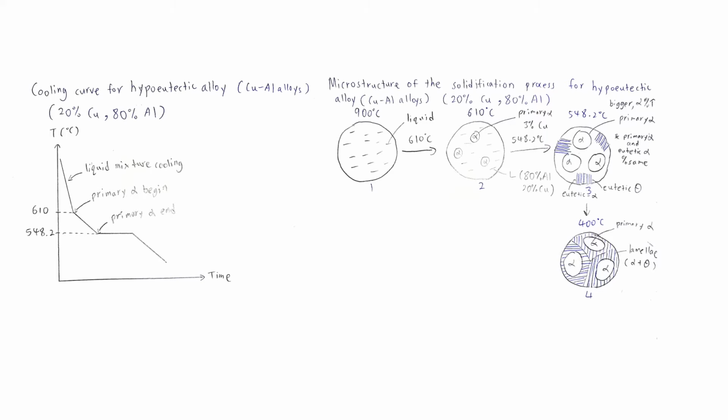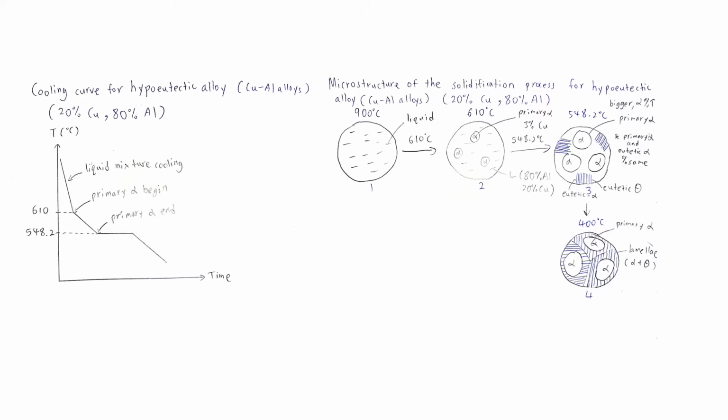Only alpha solid solution will solidify at around 3% of copper, and the remaining liquid contains 80% of aluminium and 20% of copper. The composition can be determined by using the tie line method. As the temperature is dropped further to 580 degrees Celsius, the nucleus will continue to grow bigger and bigger within this two-phase region, and the composition of alpha has increased to 4% rather than 3% just now.